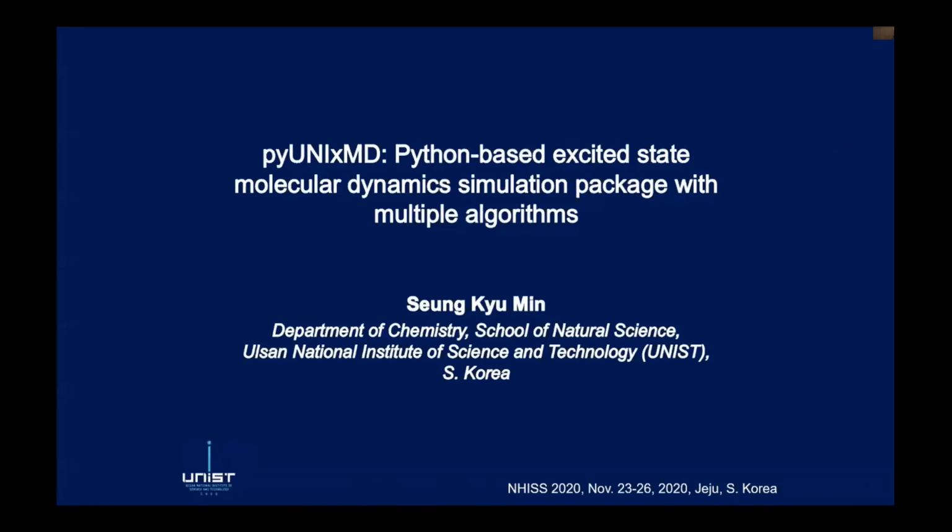Today, I'm going to talk about PyUnixMD, a Python-based excited state molecular dynamics simulation package developed by our group, and it has multiple features, especially it can handle the decoherence phenomena based on the exact factorization.